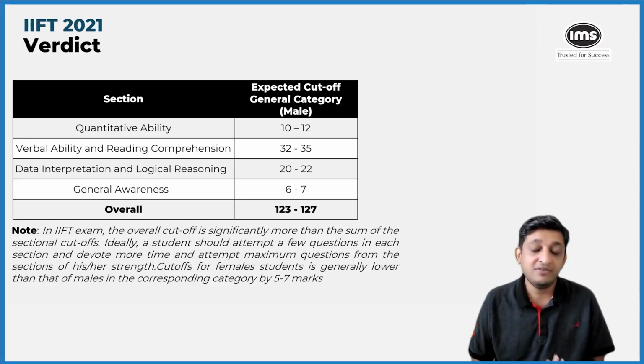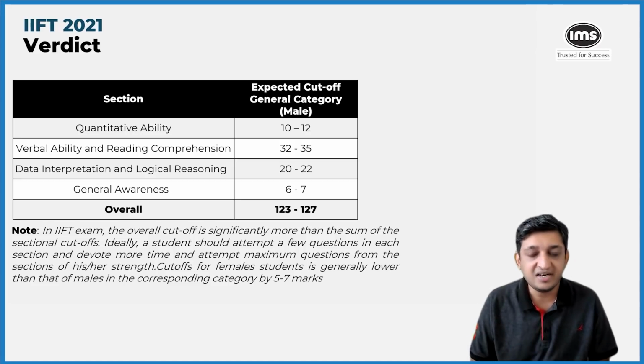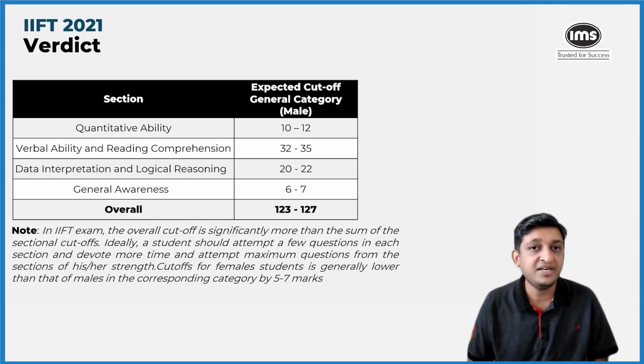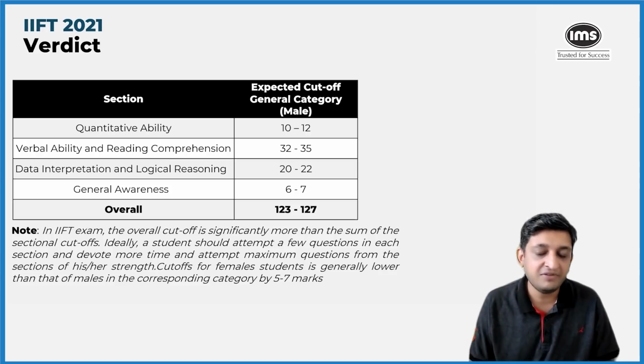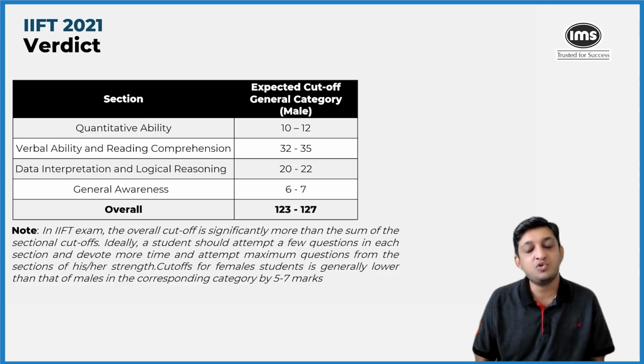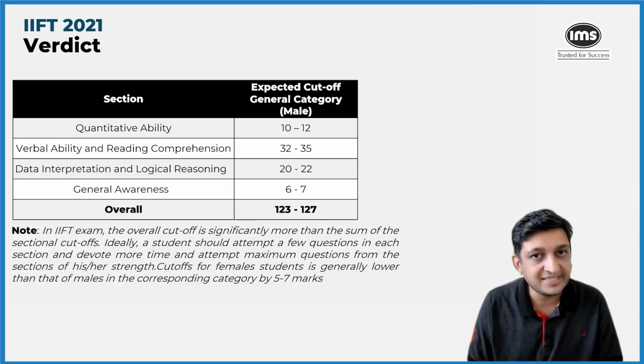They will also consider your 10th standard marks or 12th standard marks, the diversity that you bring to the table in terms of your graduation background and your gender. After all those things are considered, you will be given a composite score, and based on that composite score, it will be decided whether you are going to get a call or not. So this 123 to 127 is an indicative value. Of course, if you have a very good profile, the cutoff might be less than this. And if you have a weaker profile compared to the average profile that people have, then you might have to score slightly more than this 123 to 127 marks.